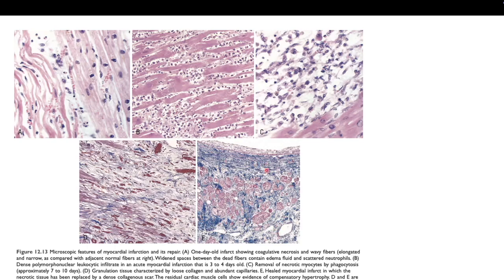So usually this is how it looks. So this is all infarct. Early infarct, the first day, 24 hours, then 3 to 4 days old where you have all these neutrophils, and also some form of reaction due to this coagulative necrosis. Then after that, macrophages come out to phagocytize all the dead cells, and then formation of granulation tissue. Later on, it will develop this fibrosis.